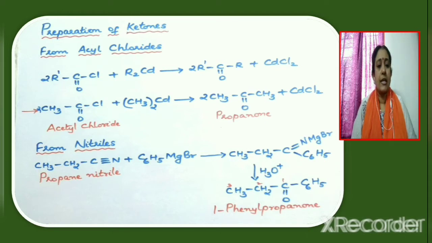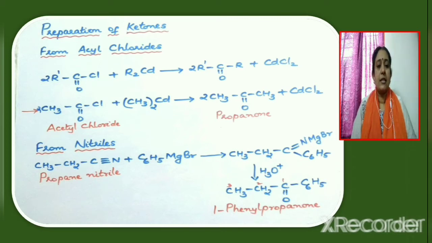So let us now see how propanone, the ketone, can be obtained. The starting compound to be taken is acetyl chloride, CH3COCl. It is also known as ethanoyl chloride. Acetyl chloride, when treated with dimethyl cadmium, gives propanone, and the byproduct obtained is cadmium chloride.